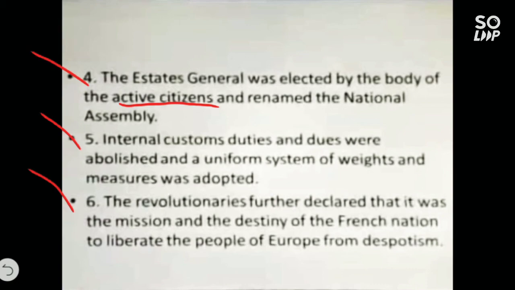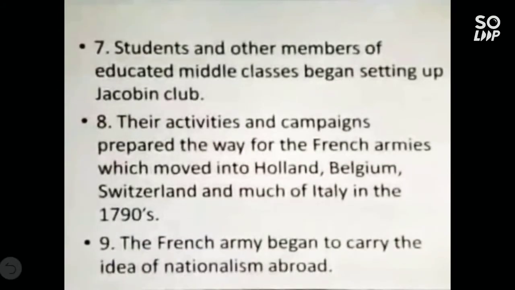All these revolutionaries participated in the French Revolution. They liberated the people of France from despotism, means the autocratic rule, when they were ruled by King Louis XVI. Students and other members of the educated middle classes began setting up Jacobin clubs. I have explained to you about the Jacobin club. It is a political club where people sit together, discuss government policies and plan their own form of action.